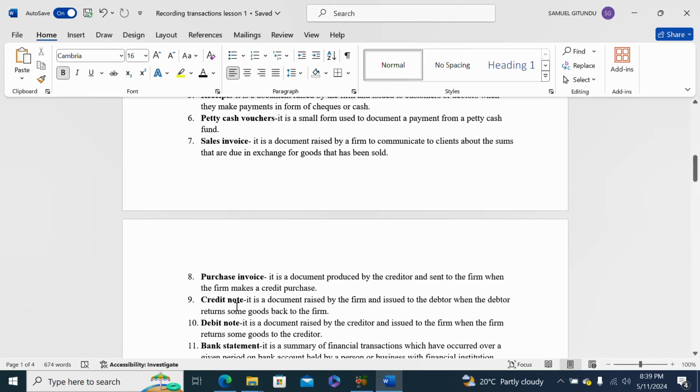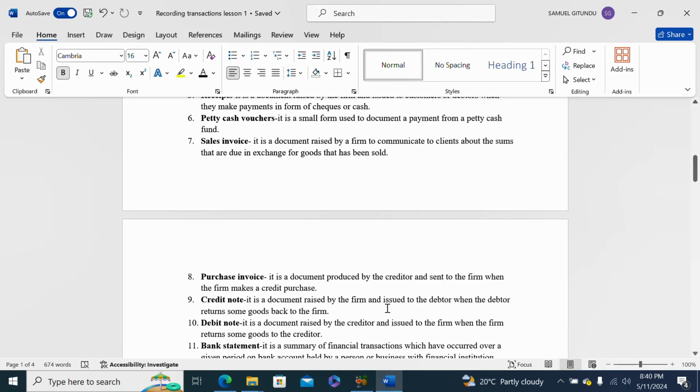Also, sales invoices are mostly issued when clients buy goods on credit basis. Then we go to the next source document, which is credit note, and it is a document